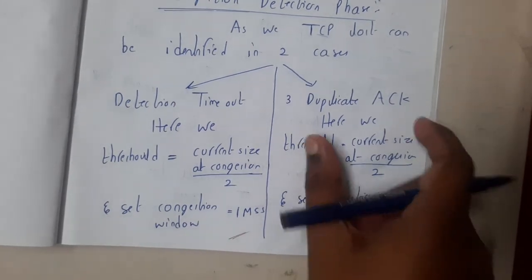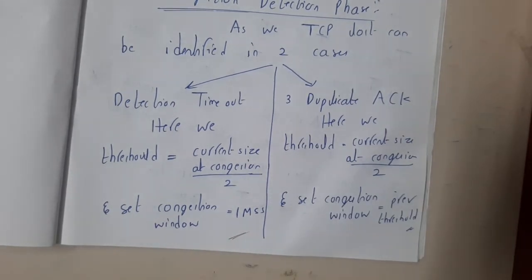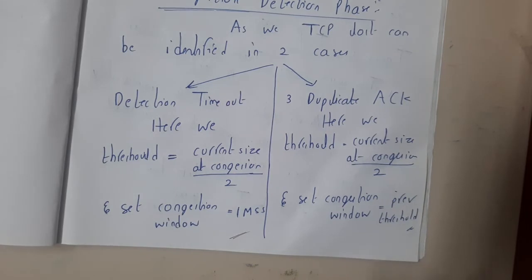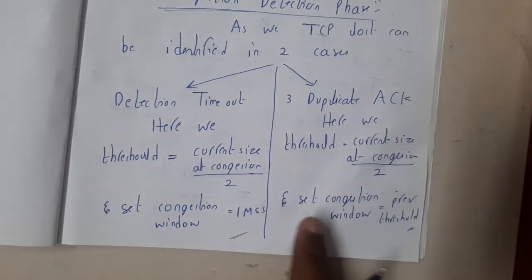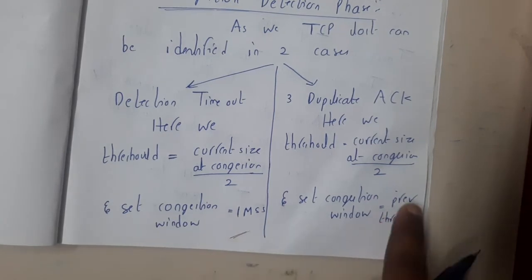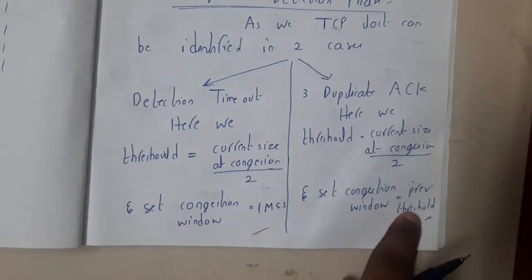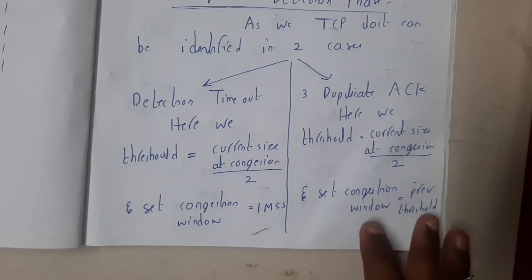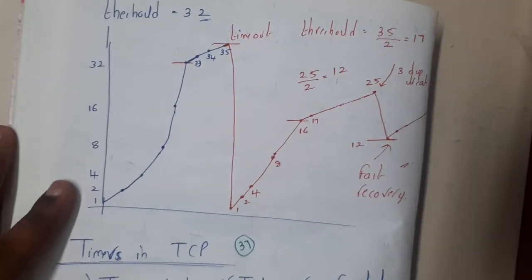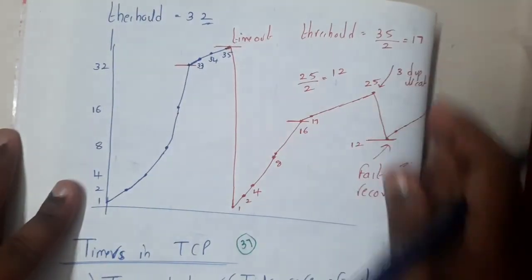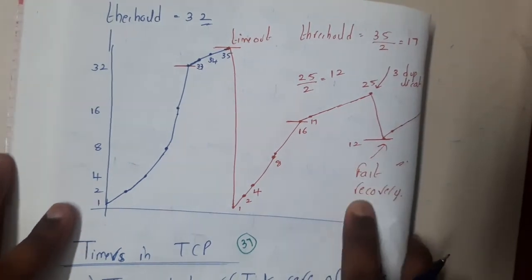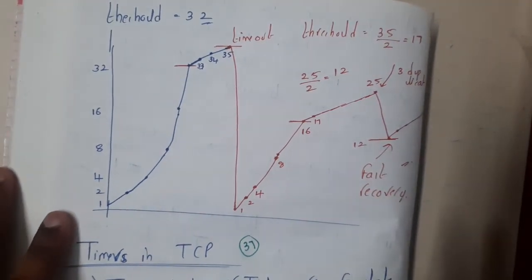Similarly, if 3 duplicate acknowledgements came, it indirectly means that only that particular packet has been lost. That is the reason why, instead of setting our window to 1 MSS, we will set it to our new threshold. Got it? So now you got the idea of how exactly it is working. The same diagram which I have drawn on paper, which we have discussed, is exactly written here, guys. If you start here, it is called fast recovery.